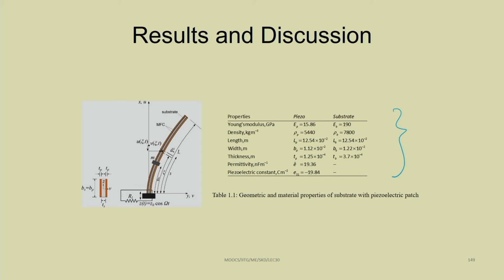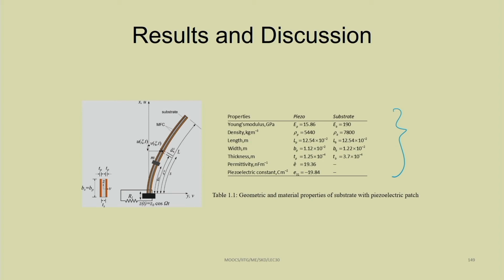So, if we are considering the full length of the beam, then we can take both LP and LB the same, width also 1.12 into 10 to the power minus 2 meter. The width of the substrate is taken slightly more, this is 1.22 into 10 to the power minus 2. Thickness of the piezo patch is taken 1.25 into 10 to the power minus 4, and for the substrate it is equal to 3.7 into 10 to the power minus 4 meter.